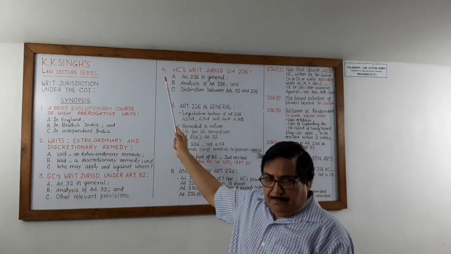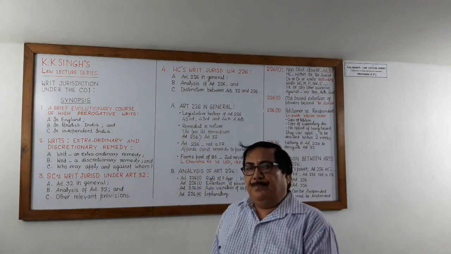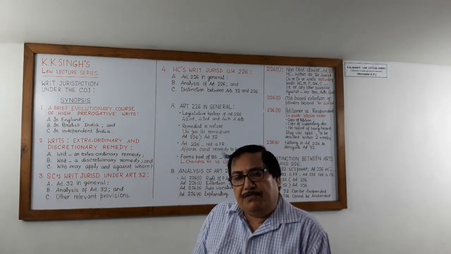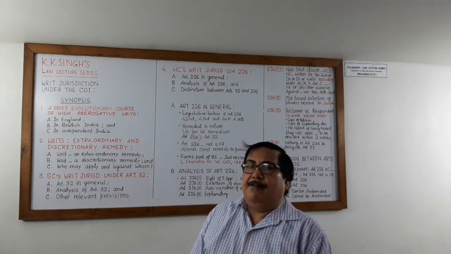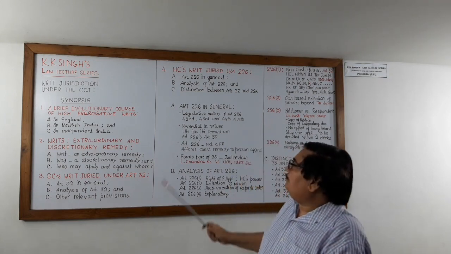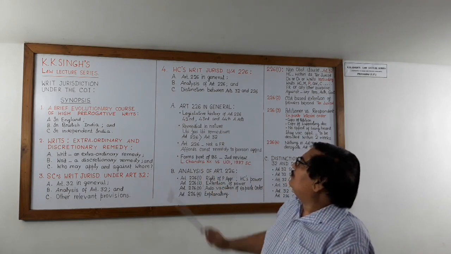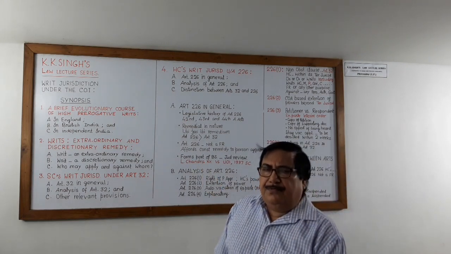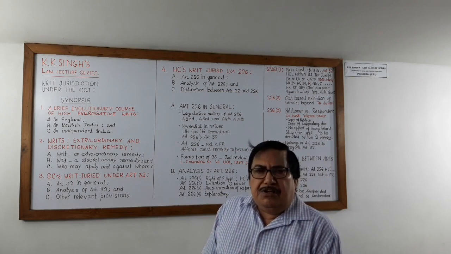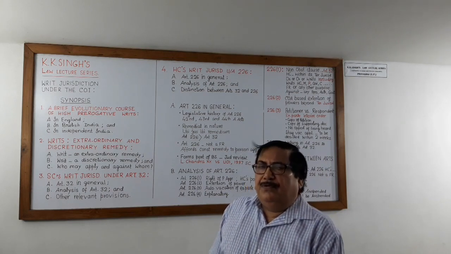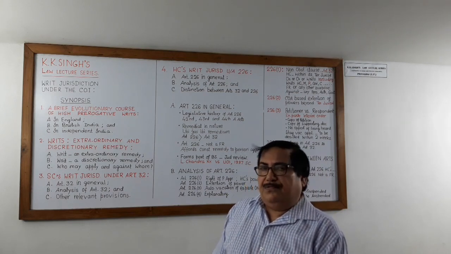Now we will take up the subpart A, Article 226 in general. At present, Article 226 has 4 clauses.